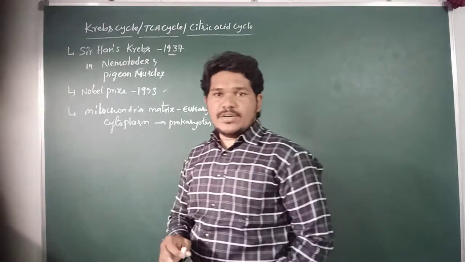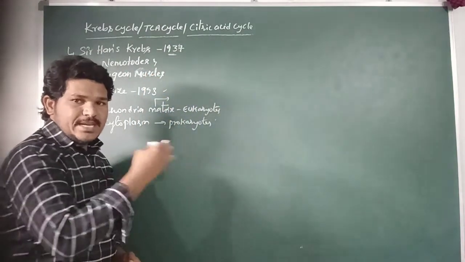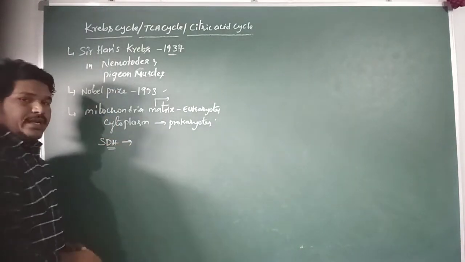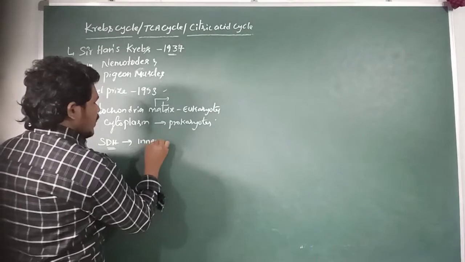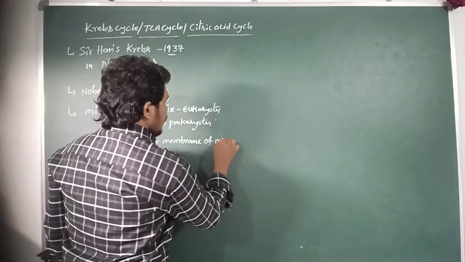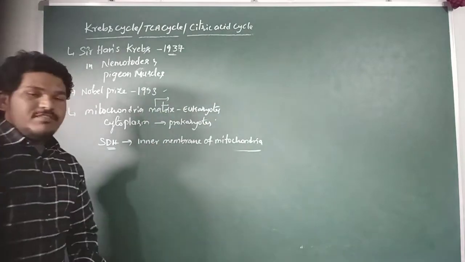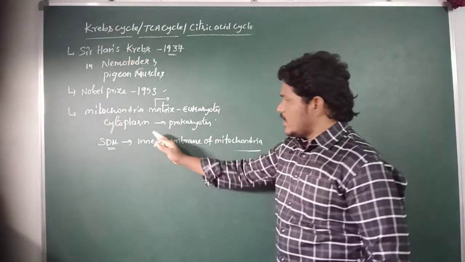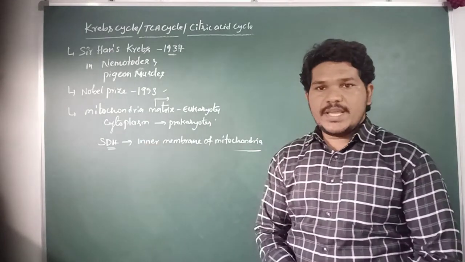All enzymes of the Krebs cycle occur in the mitochondrial matrix except one enzyme, succinate dehydrogenase, which is present in the inner membrane of mitochondria. The remaining enzymes occur in the mitochondrial matrix.